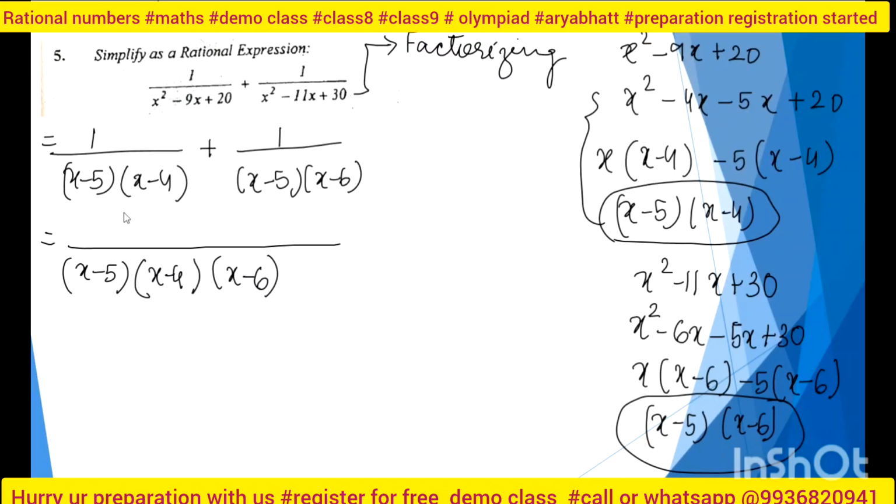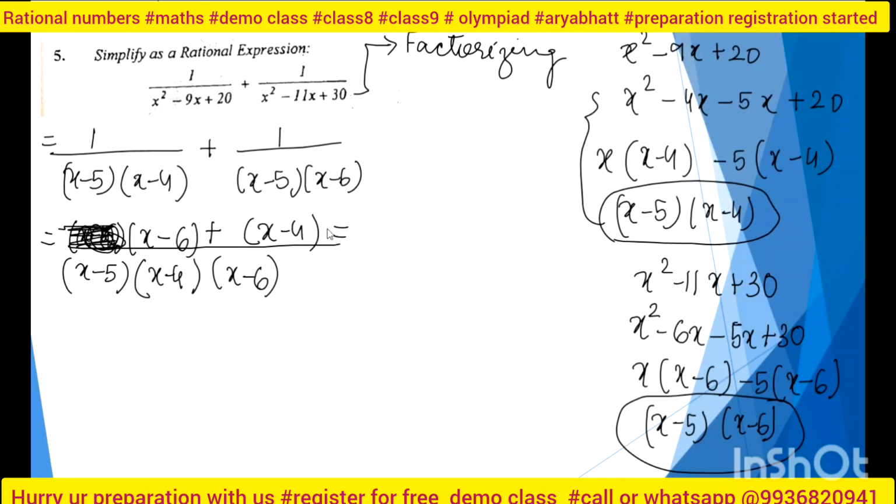Now what I will do, I will multiply only by x minus 6 here. Tell me, I will write only x minus 6, right? Because x minus 4 is already present. Good, that's why I am asking you. Next, here I will write only x minus 4. You got it?